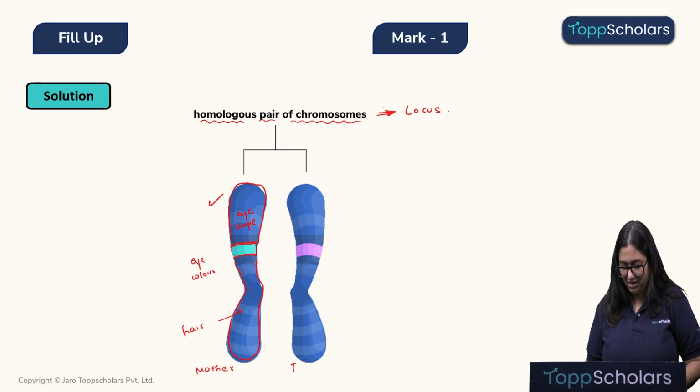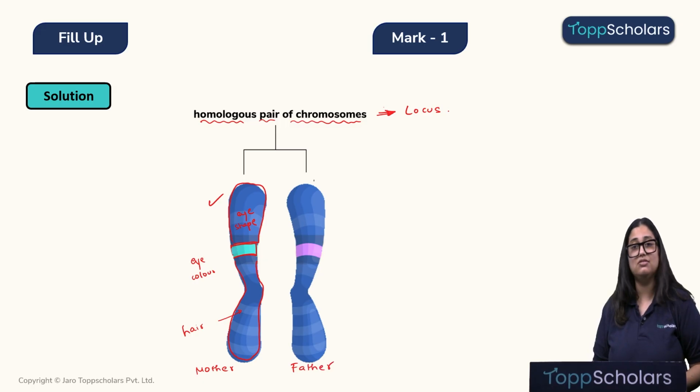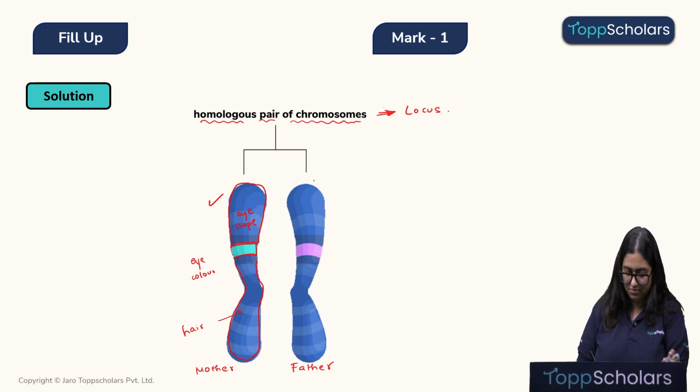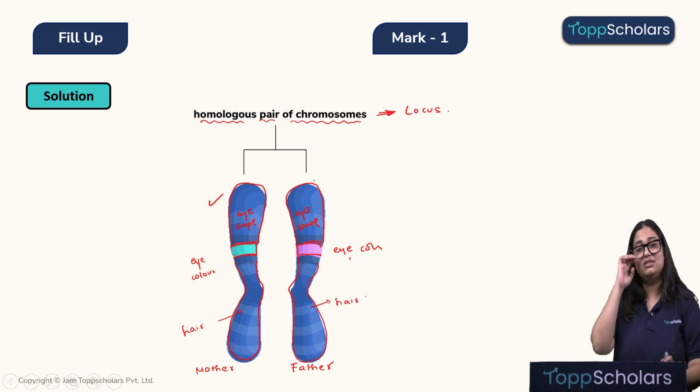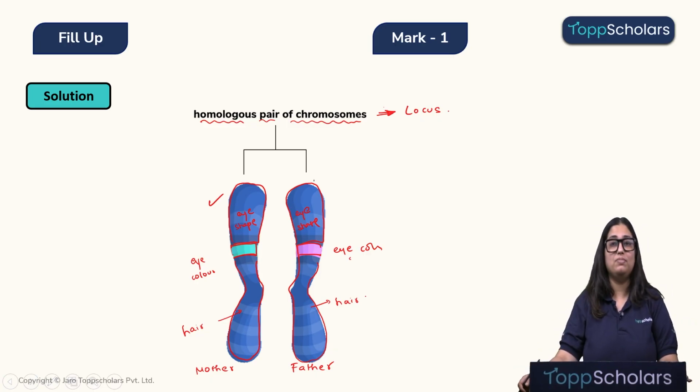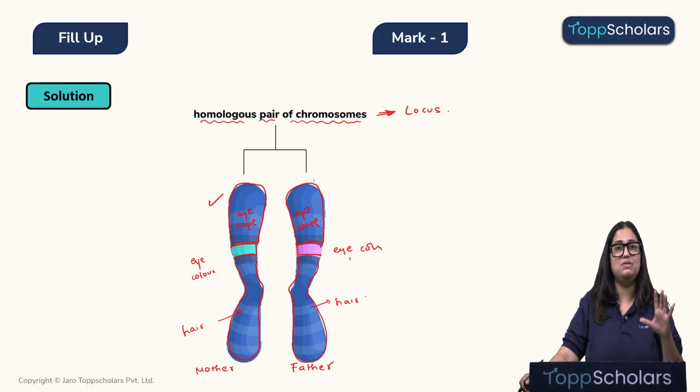We will also inherit a similar one from the father, where the chromosome is present in such a way that this upper part has information to develop the eye shape, this lower part has the information to develop the eye color, and the lowermost part of the chromosome has information to develop the hair. This means, children, that we get information to develop the same structures from both the mother